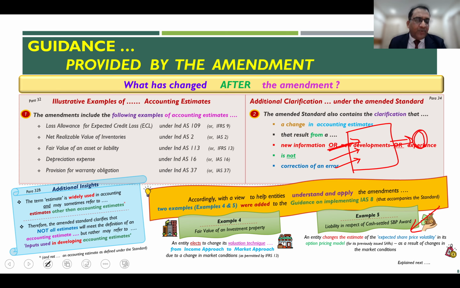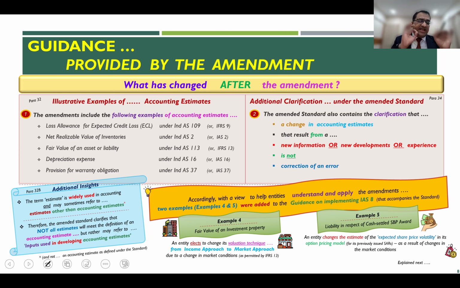Now, if one of the inputs, which is the expected share price volatility, is being changed as a result of change in the market condition, there will be a change in the valuation of the option. Whether that has to be reckoned as a change in accounting policy or change in accounting estimate is what the guidance given in example 5 addresses. And for both these examples, I will cover in the next slide how the standard explains that these are changes in accounting estimates and why.